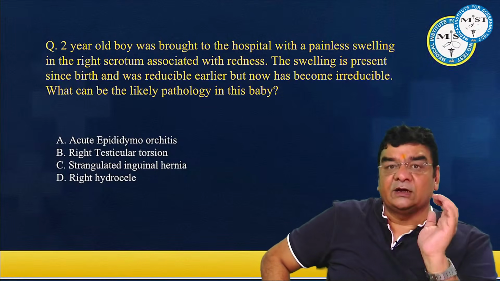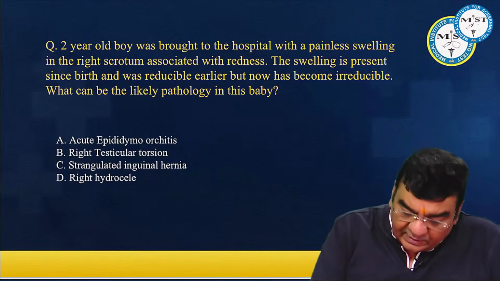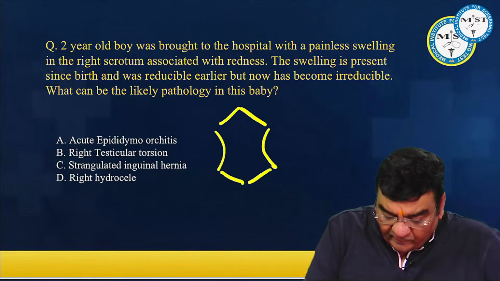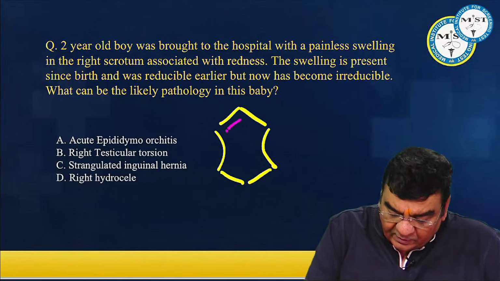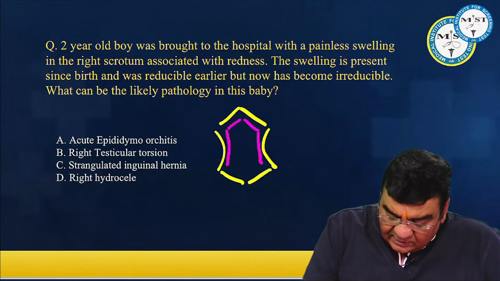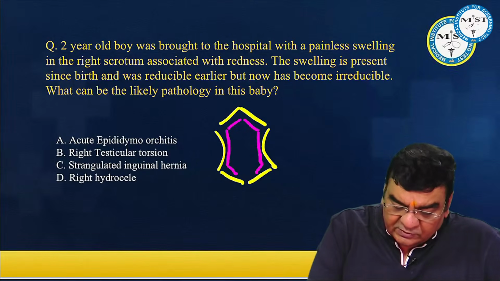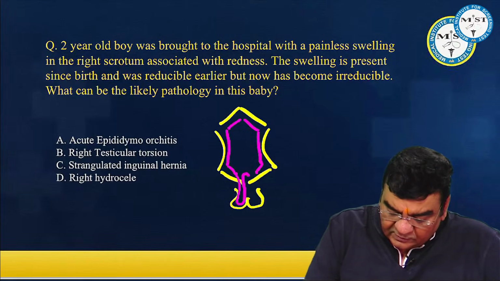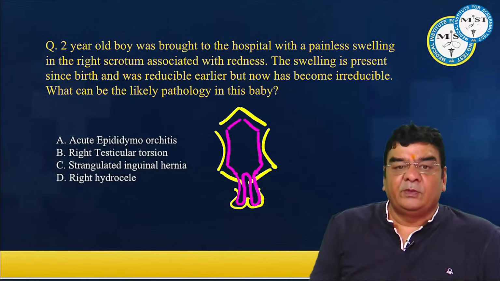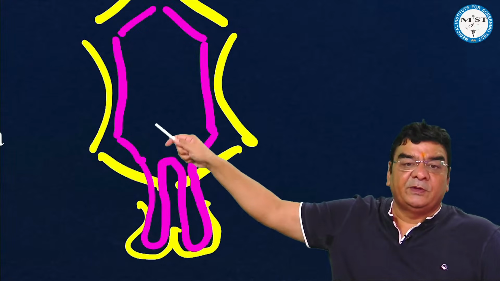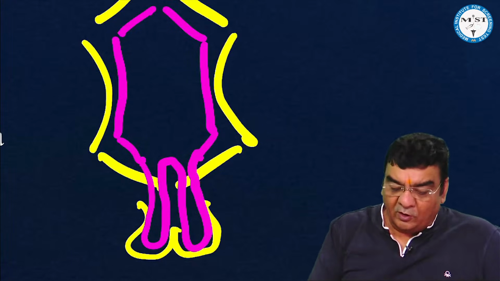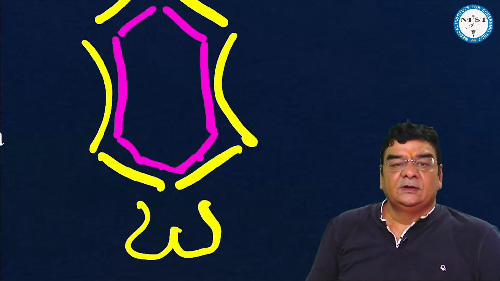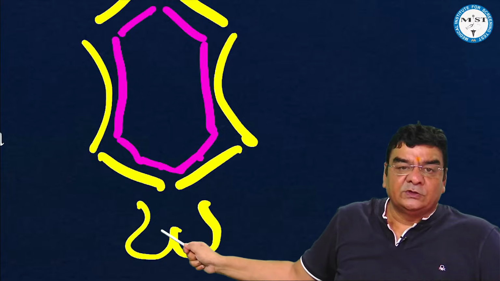In children, we know we can find these congenital hernia, hydrocele. Actually, if we look at the intrauterine life, what happens during intrauterine life? If suppose I say this pinky is the peritoneum, then there is actually this peritoneum which is going down into the scrotum. This peritoneum during intrauterine life is going into the scrotum like this, but before birth, the connection of the peritoneal cavity with the scrotum obliterates, so that after birth the story is like this. That is why the peritoneal contents cannot go into the scrotum.